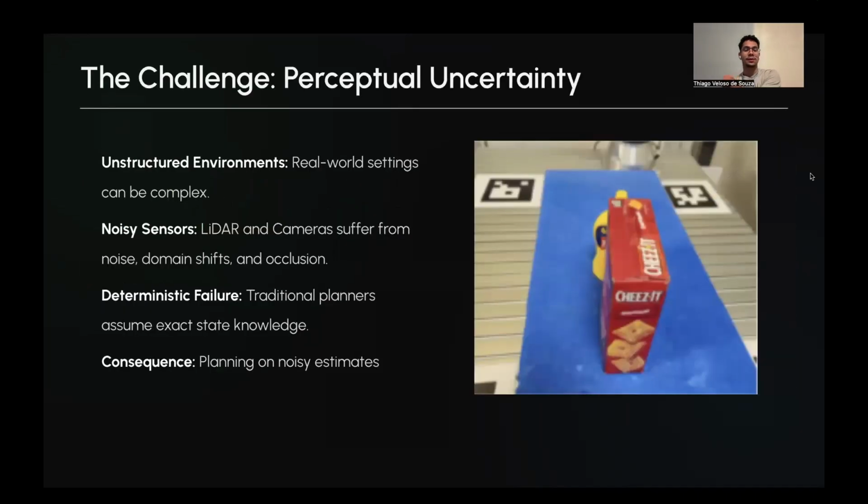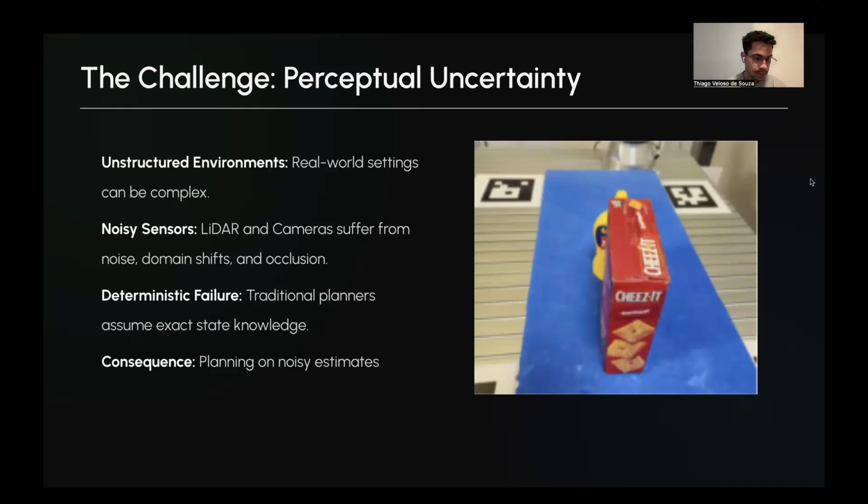The challenge that we're trying to solve is that most of the time in the real world, things can be much more complicated than they actually are. We're focusing mostly on perceptual uncertainty. Imagine, for example, noisy sensors such as lidars and cameras, which might suffer from inherent noise or domain shifts or even occlusion, as you can see in the image on the right. It's also important to understand that traditional planners assume exact state knowledge, which is a deterministic failure for a couple of problems. As a consequence, planning on noisy estimates can lead to very problematic scenarios.